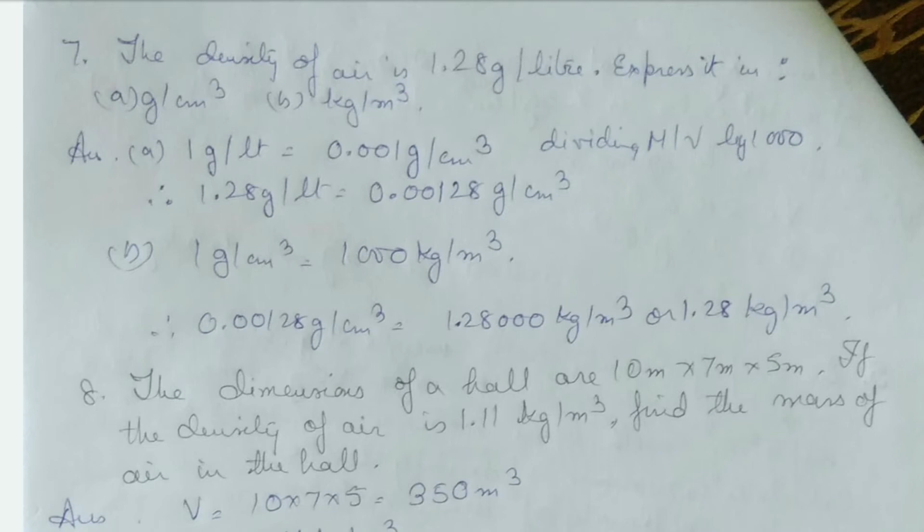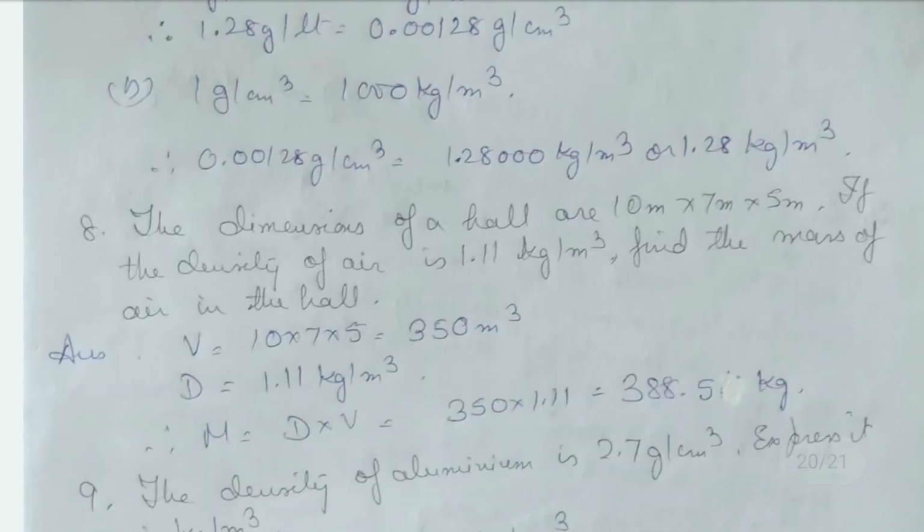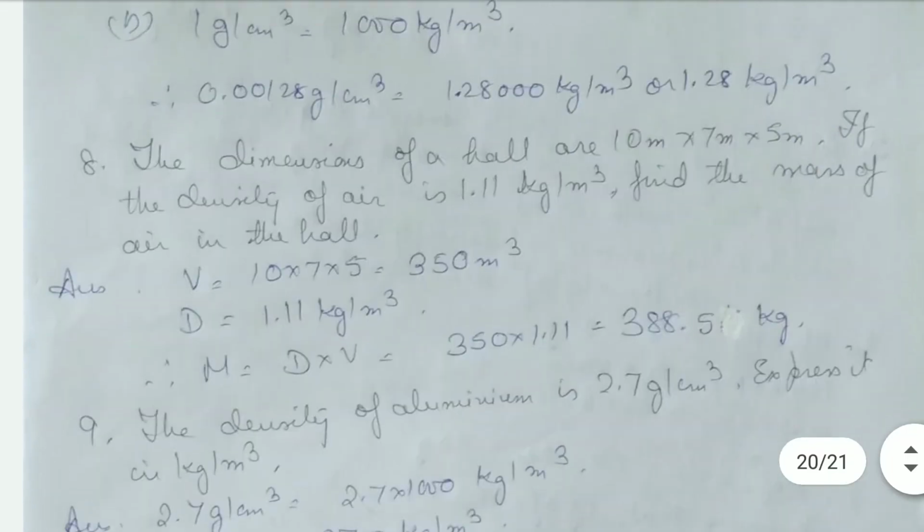Okay, the dimensions of a hall are 10 meters into 7 meters into 5 meters. So if the density of air is 1.11 kg per meter cube, find the mass of the air in the hall. Volume will be 10 into 7 into 5, that will be equal to 350 meter cube, and density is given as 1.11 kg per meter cube.